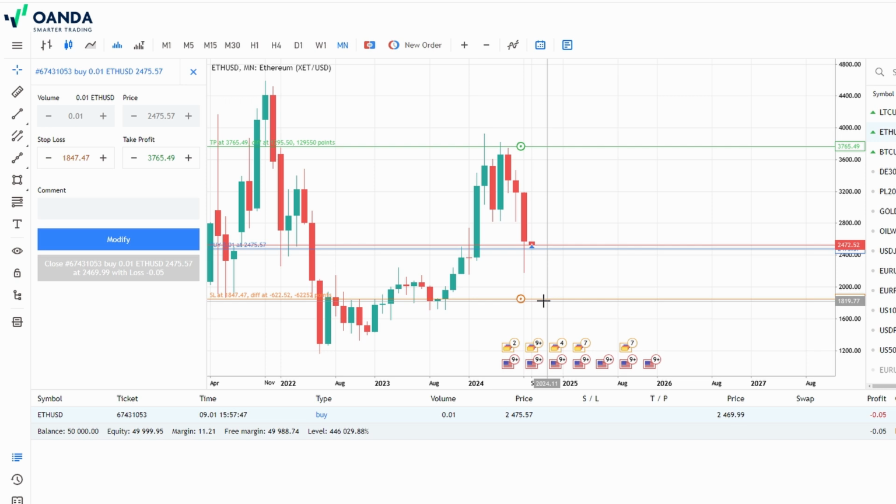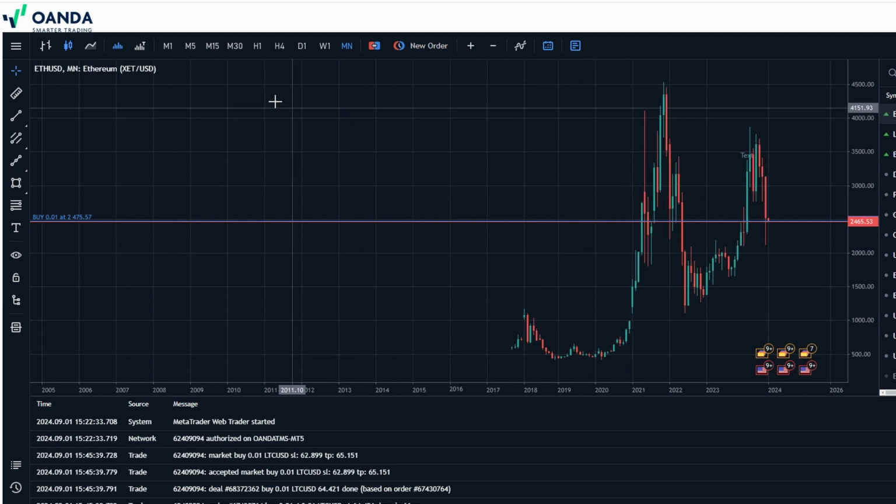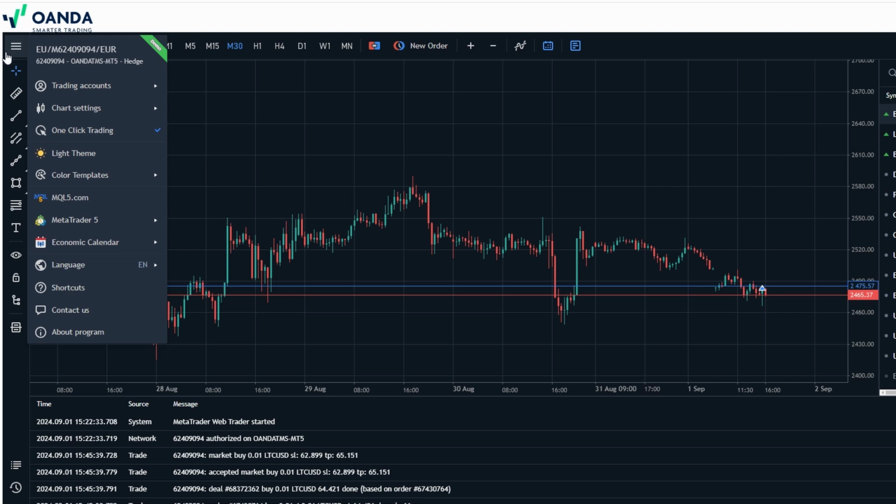Let's not forget about the additional features Oanda offers that can really enhance your trading experience. The news feed covers a wide range of topics, from economic reports to geopolitical developments, all of which can impact the markets you're trading. If you're trading currencies, for example, you might want to keep an eye on central bank announcements, inflation reports, or employment data. These kinds of reports can cause significant volatility in the forex market, so being aware of them can give you a competitive edge. The news feed also allows you to filter the news by categories, so you can focus on what's most relevant to your trades.